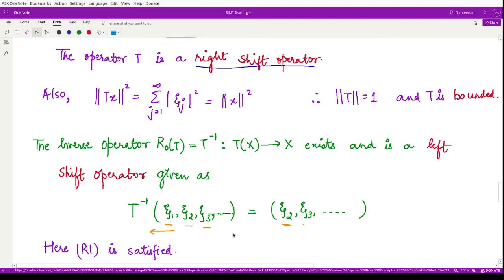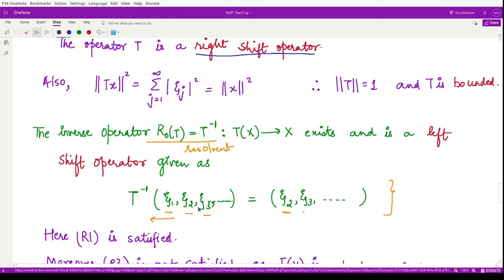So here the property R1 is satisfied. Why? Because we have defined the inverse operator. This inverse operator is nothing but the resolvent for the given operator T, right? So the resolvent operator exists, therefore R1 is satisfied.